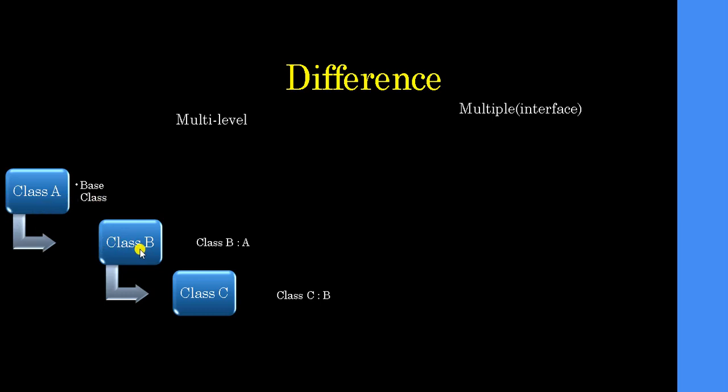Class B is a child class of class A, and class C is the child class of class B. So basically, to save time and to save the procedure of rewriting the code again, we use multi-level inheritance. If I have defined any function inside the base class and it has some properties, and I want to use that function again in class B, then I will not write the function again in class B. I will just use inheritance in that case.